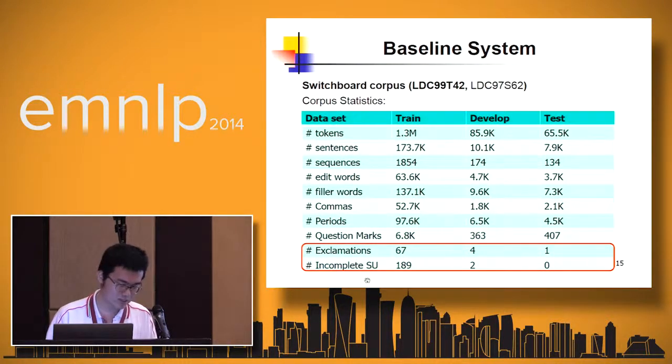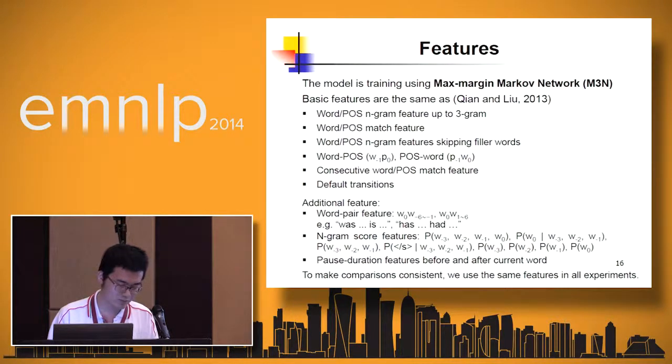To make comparisons consistent, we use the same features in all our experiments, except for the soft cascade, which I will talk about later on. The basic features are the same as Qian and Liu's work. The additional features we use are the word pair features.